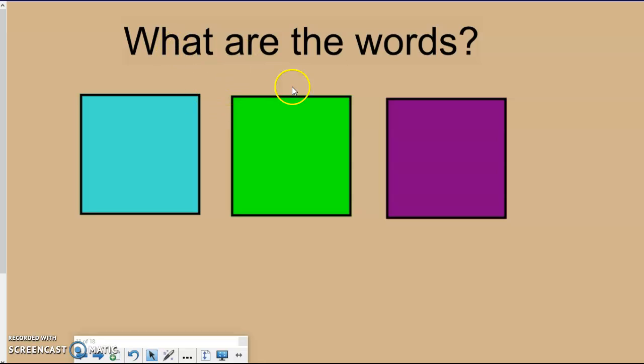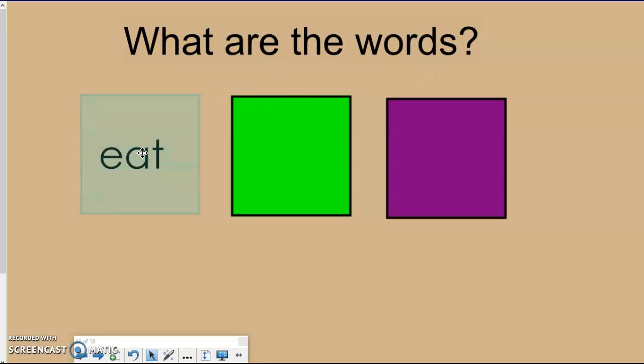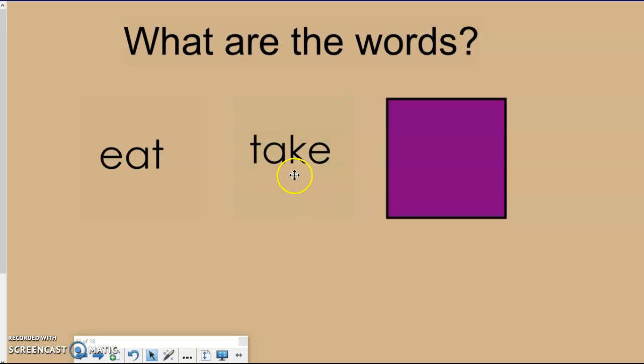All right, what are the words? We have some new words. Underneath of our blue square is the word eat. E-A, when put together, says E, so we say eat. Eat.